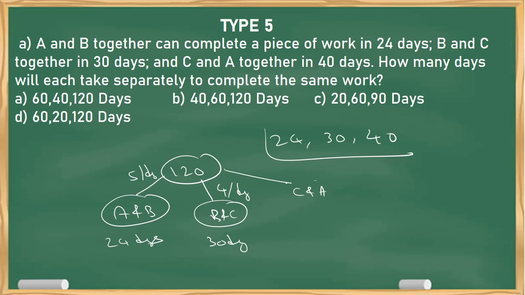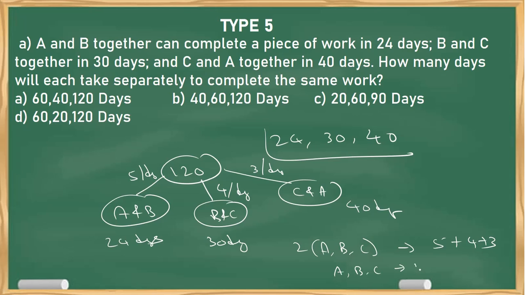C and A 40 days, that is 3 per day. So 2 into A, B, C eat how many? 5 plus 4 plus 3. Correct? So 5 plus 4 is 9 plus 3, 12. So ABC eats 12 by 2, that is 6 chocolates per day.